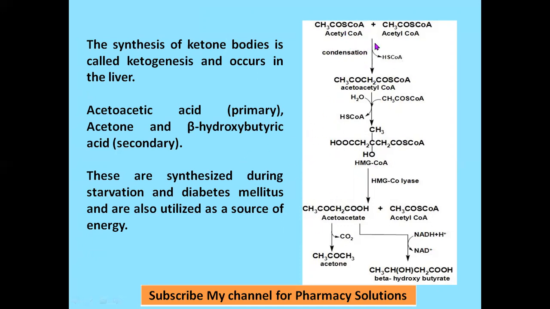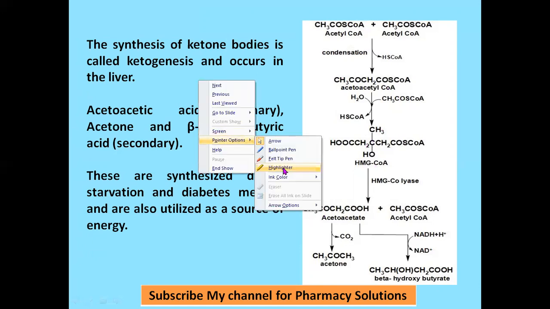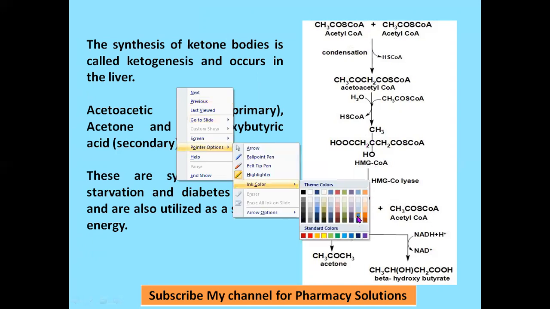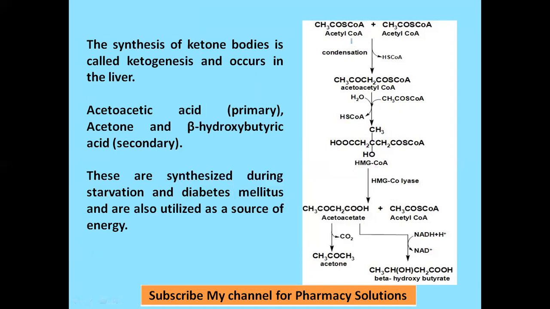The first two steps of the reactions involved in ketogenesis are similar to cholesterol biosynthesis, which I discussed in the earlier video. The first step is condensation.